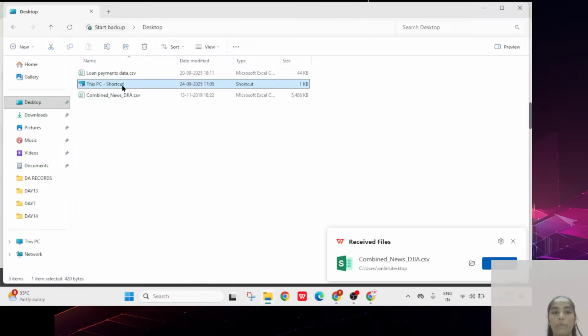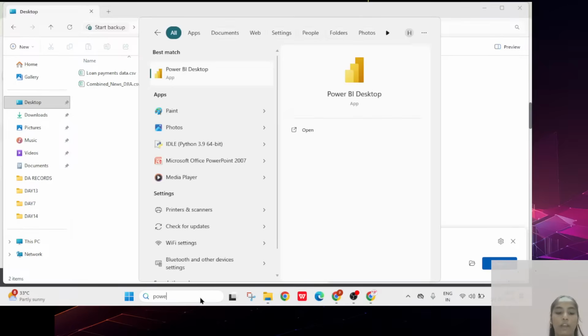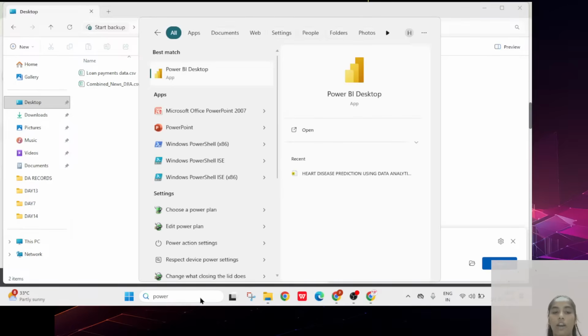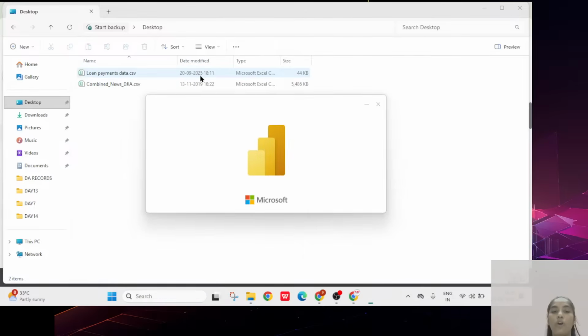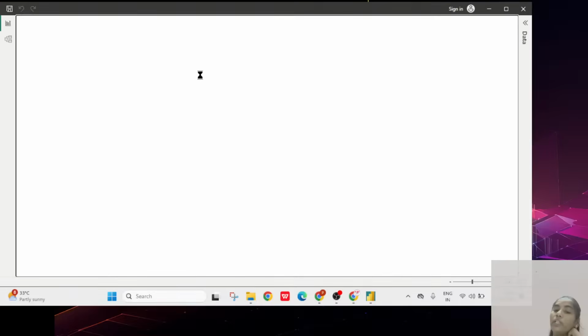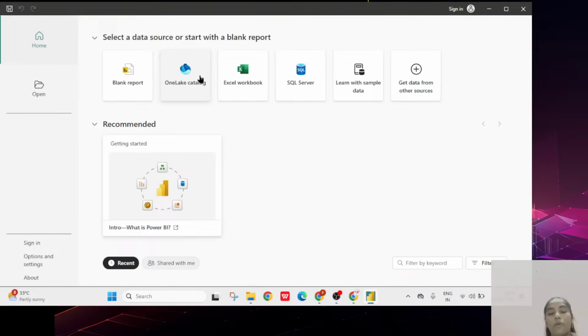Now I just want to go to Power BI. No need to open the R script and all again. Directly you can go to Power BI, because only in Power BI we have to do the integration with this particular requirement. That much importance is there in this particular requirement. So here you can see Power BI is opening, and like this Power BI will be opened.